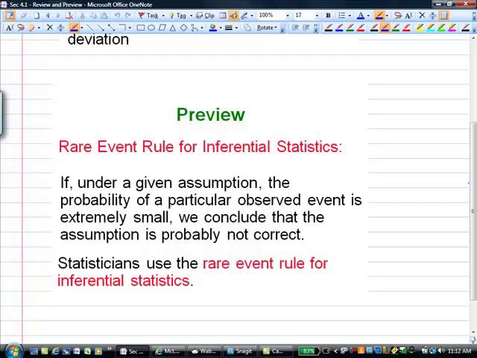We are going to discuss the rare event rule for inferential statistics, which says if, under a given assumption, the probability of a particular observed event is extremely small, we conclude that the assumption is probably not correct. Statisticians use the rare event rule for inferential statistics. This is leading up to what we call the test of hypothesis that's coming up in upcoming chapters, so we'll get ready for that.